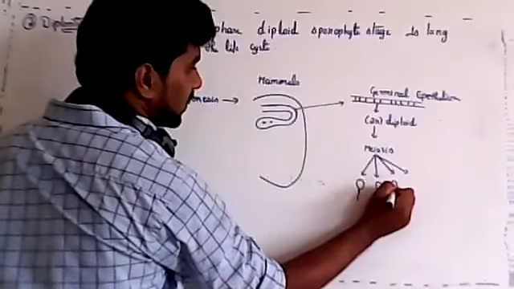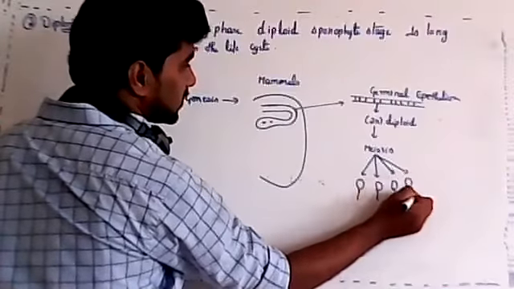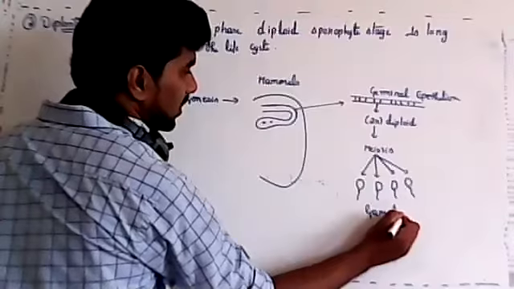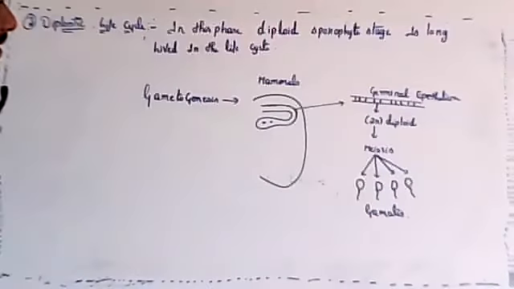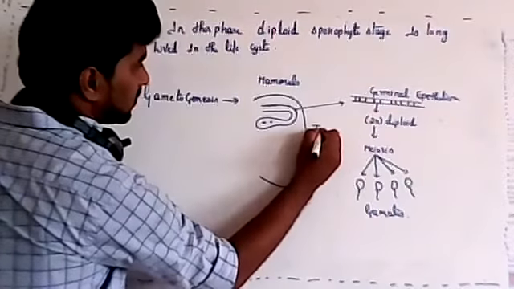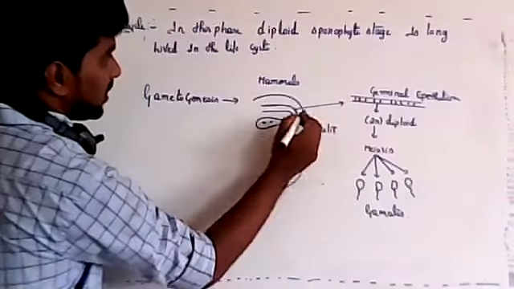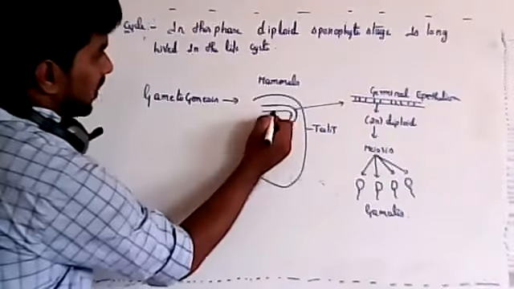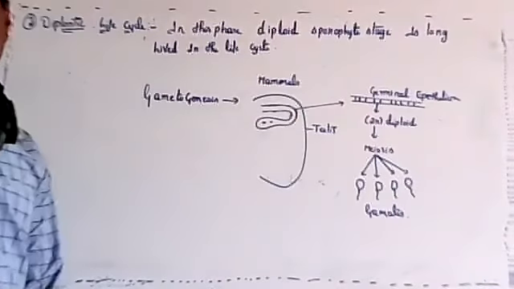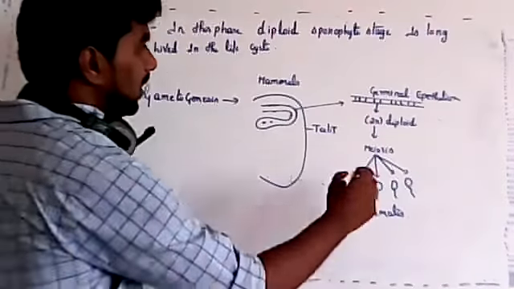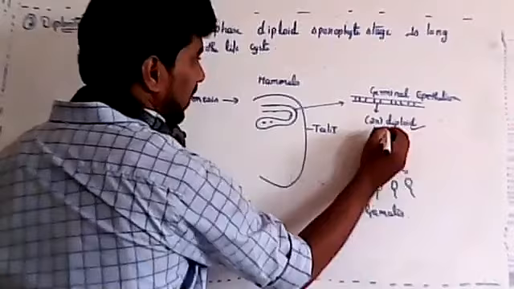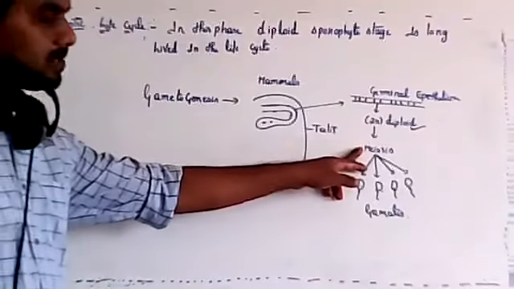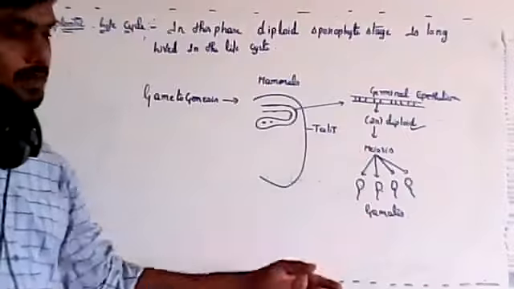This process is called gametogenesis, the formation of gametes from a diploid cell inside the testis. So the testis has seminiferous tubules, and they have a layer called the germinal epithelium, which is diploid in nature. After meiosis there will be formation of 4 male gametes.